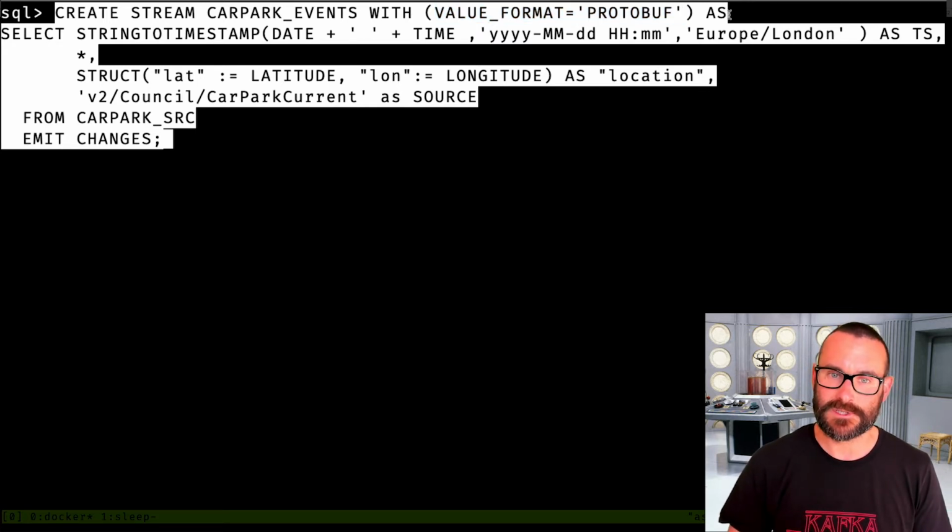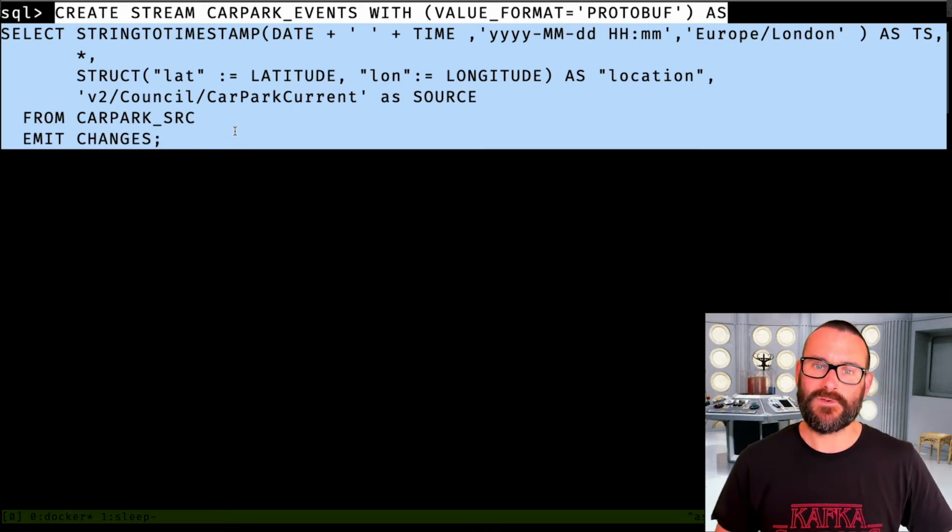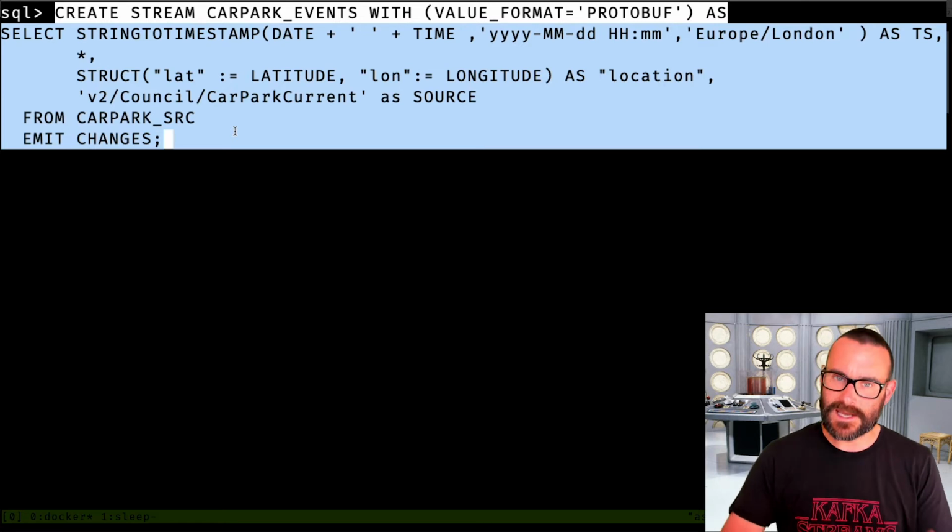So we're going to serialize it into protobuf, as the result of this select statement. I could run that select statement on its own and it would just echo it out to the screen, but this time we're saying we'll take that and, instead of echoing it to the screen, write it to a new Kafka topic. And it's a continuous query, it's going to keep on running.